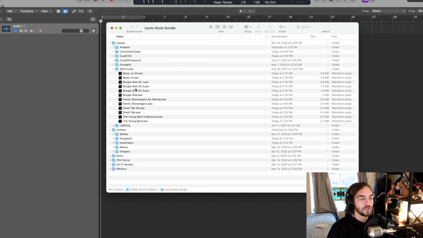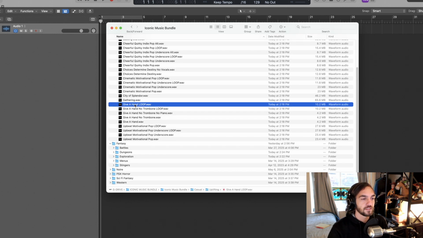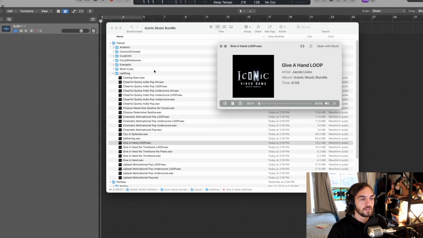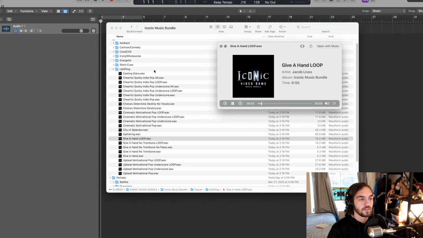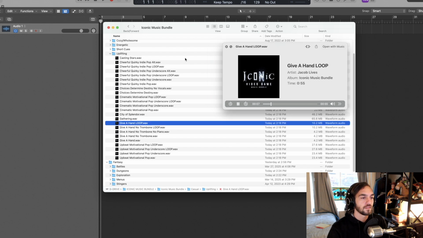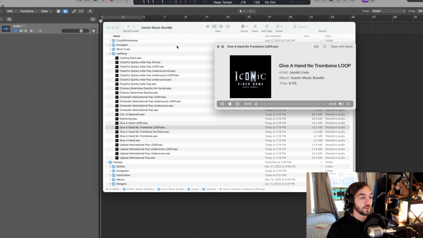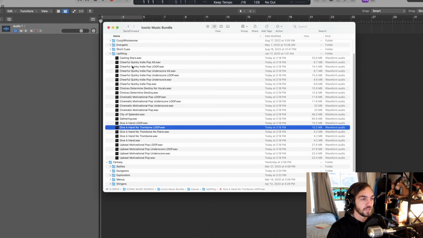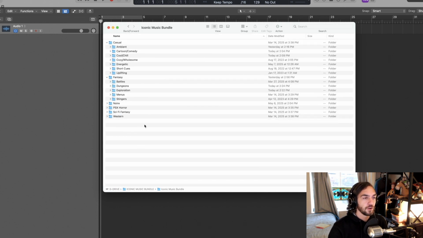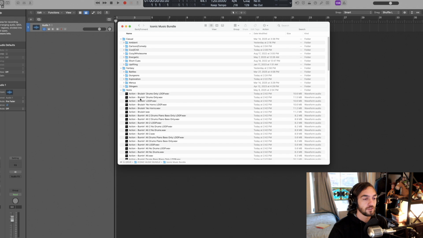And then short cues, which is sort of like stingers, but some of them are a little bit longer than others. And then lastly, uplifting tracks. And then, of course, one with no trombone, no melody. Yeah, no melody there as well. So there's just a quick overview of how everything is laid out. And really, you can mix and match all sorts of different settings.